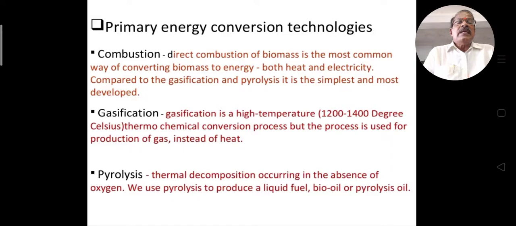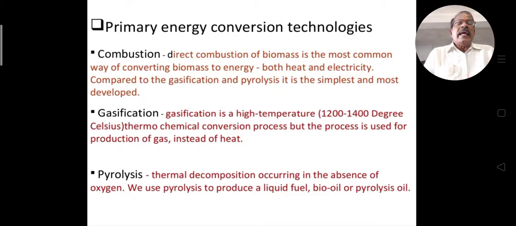Another one is gasification. Gasification is a high temperature, nearly 1200 to 1400 degrees Celsius, thermochemical conversion process, but the process is used for production of gas instead of heat. For production of gas, biogas, we use this technique, that is gasification. And the third one is pyrolysis.